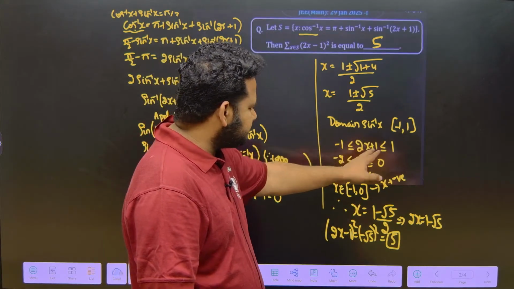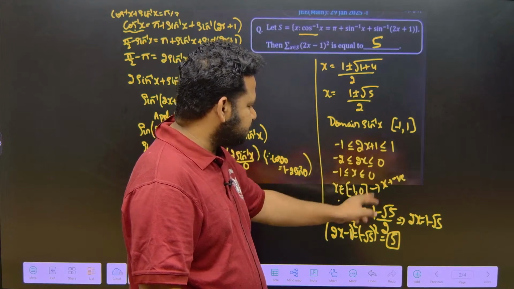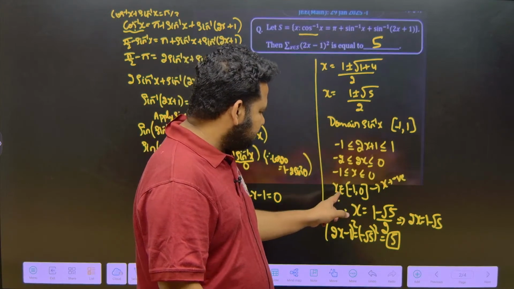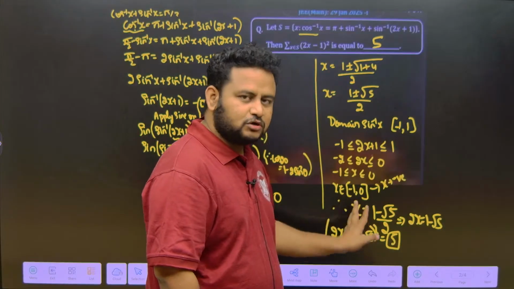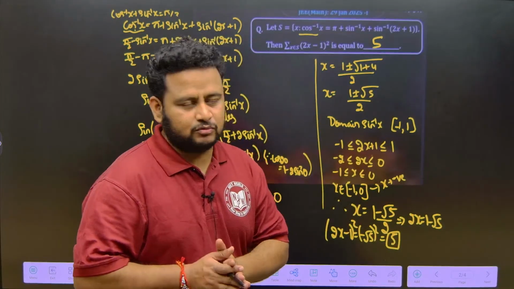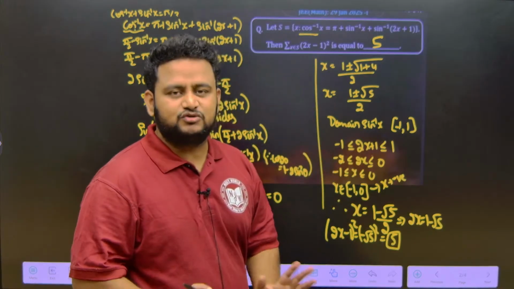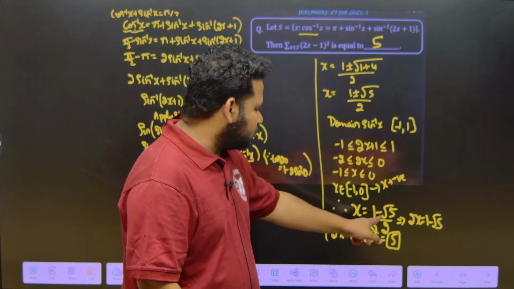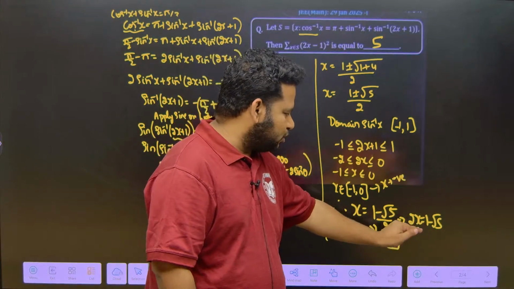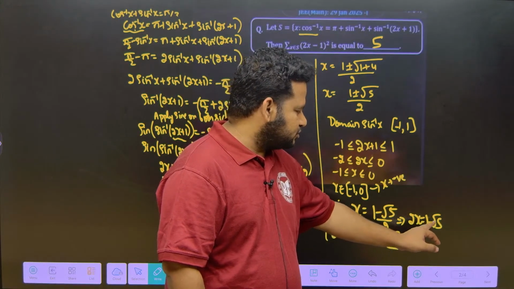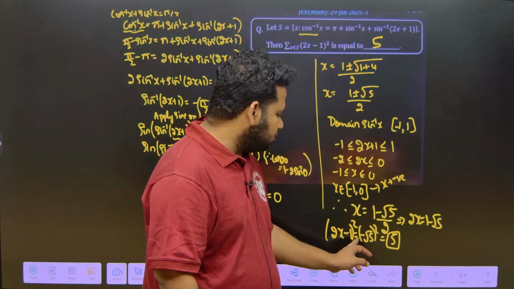I am taking 2x plus 1 ranging between minus 1 to plus 1, I will get the value of x as minus 1 comma 0 within closed interval. That means what? x is negative. x is negative means definitely I cannot take 1 plus root 5 by 2, I have to take 1 minus root 5 by 2. If I take that, x is equal to 1 minus root 5 by 2, and if I do some modification, 2x is equal to 1 minus root 5. So, 2x minus 1 is equal to minus root 5.